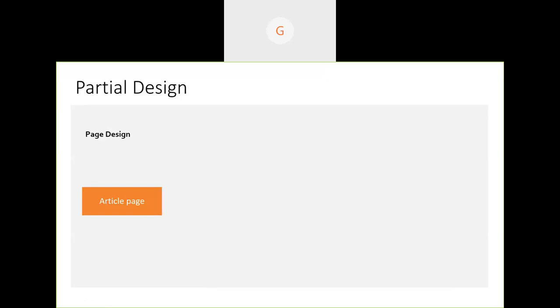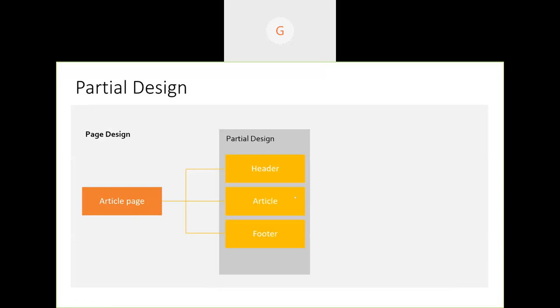Hang on, if you don't understand much here, when we see the demo, we will understand in detail. But we should be familiarized with a few terminologies. And partial design, like page design: if you consider an article page, maybe we'll create an article page template with whatever fields we require. Now, when we are talking about partial design,